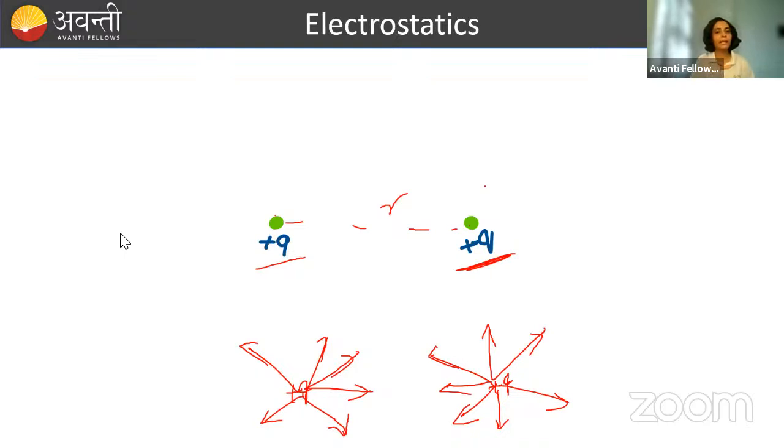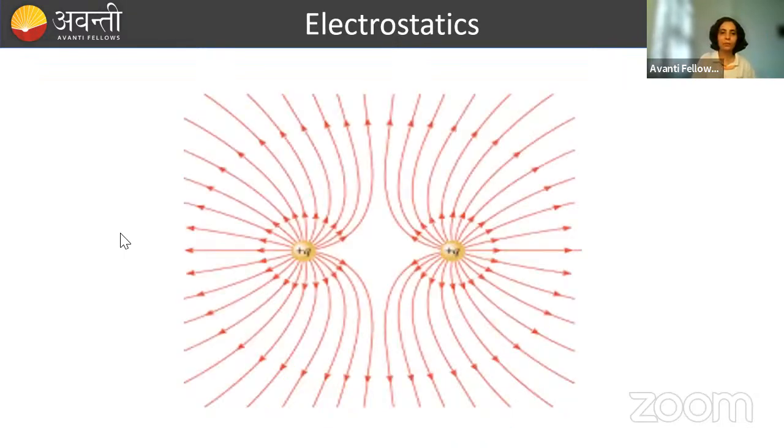If separation is finite, what will happen? This charge Q will repel this charge Q. So their electric field lines will also repel each other. So the line that is trying to go towards plus Q will get repelled. So ये वाला line ऐसा नहीं दिखेगा अगर ये दोनों finite separation पे है तो ये कुछ ऐसे repel हो जाएगा, दूर जाएगा, है ना? So electric field lines will look like this. देखो इस space में कोई electric field line नहीं है. क्यों? Because this plus Q and this plus Q are repelling each other, so their electric field lines will also repel each other, and that is why they are going on like this. Okay, done.